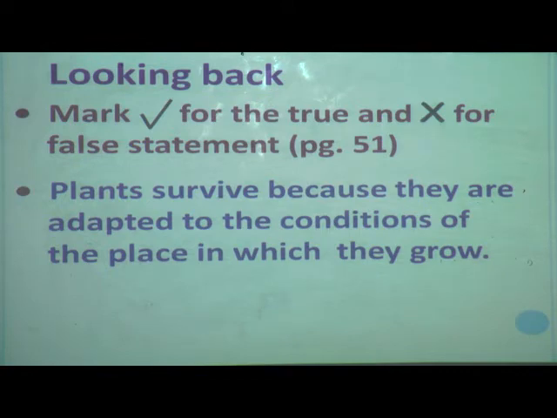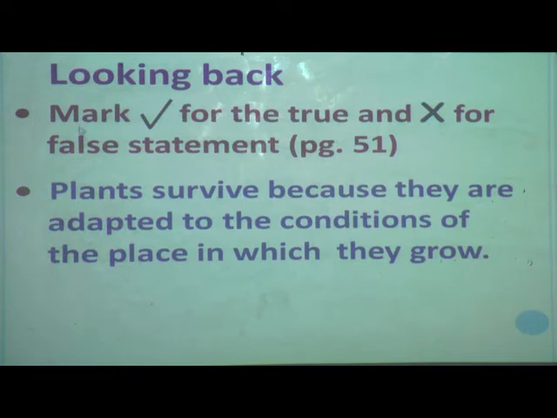Depending on the condition in which terrestrial plants grow, there are 4 types: plants in desert, plants in hills, plants in plains, and plants in marshy places. We have completed 2 types, plants in deserts and plants in hills. Now we will recall all these things and try to solve this question.